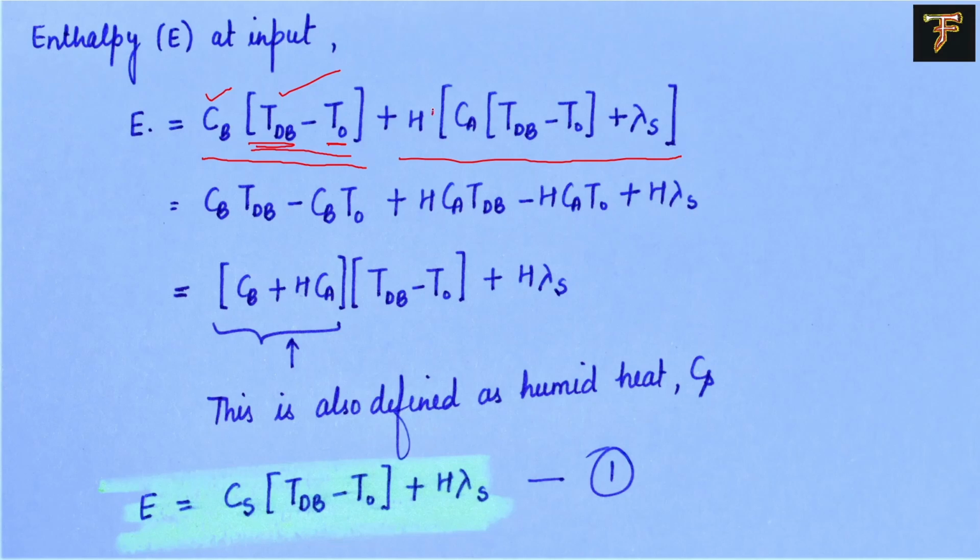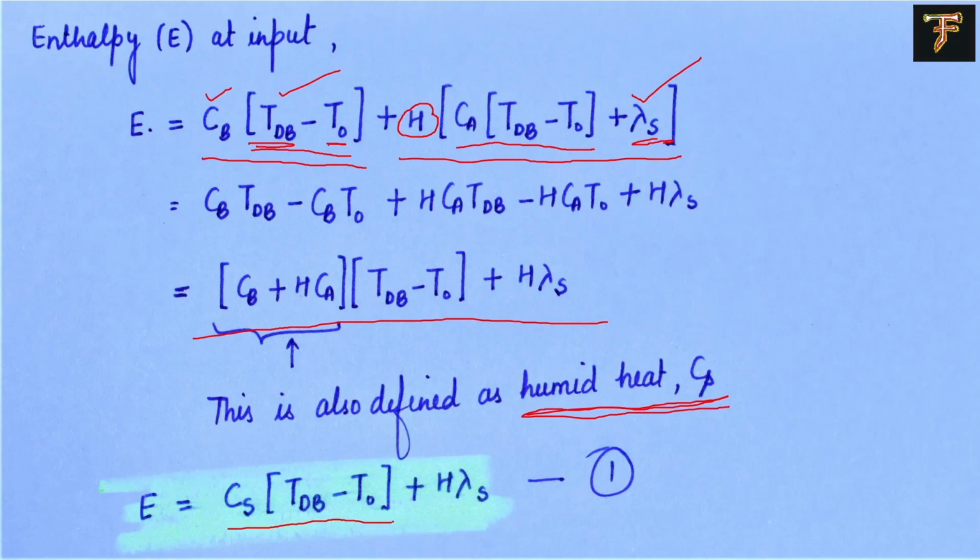Similarly, when we go to this side, this is the humidity and this is again the enthalpy change plus, because as the gas cannot be condensed but water can condense, so we need the latent heat of vaporization also. So combining these two components, we end up with this equation. We just move the components here and there and we finally have this equation. Now Cb plus H Ca are defined as the humid heat, like I mentioned in the definition also. So this will be Cs into Tb minus T naught, so dry bulb temperature minus T naught, the reference temperature, plus H lambda S. H is the humidity, lambda is the latent heat of vaporization.